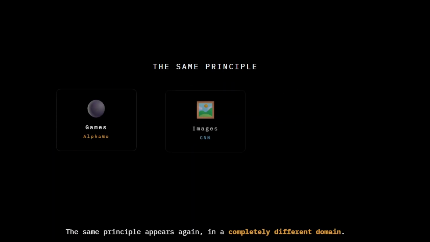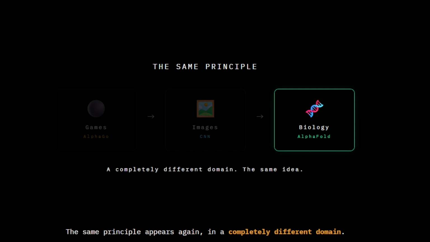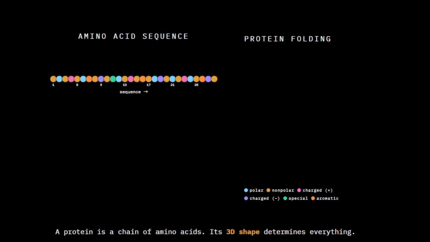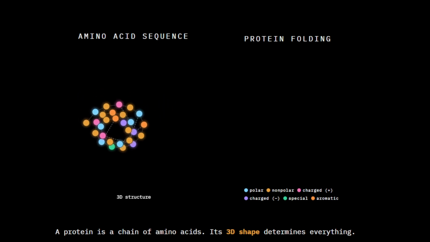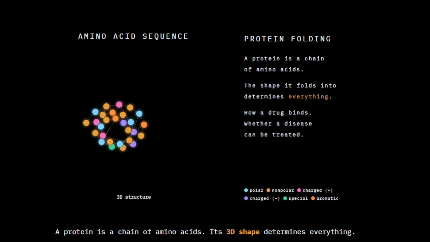The same principle appears again in a completely different domain. Not games, not images. Biology. For 50 years, one of the hardest problems in science was protein folding. A protein is a chain of amino acids. The shape that chain folds into determines everything: how a drug binds, whether a disease can be treated. The challenge: from a sequence of amino acids alone, predict the three-dimensional shape.